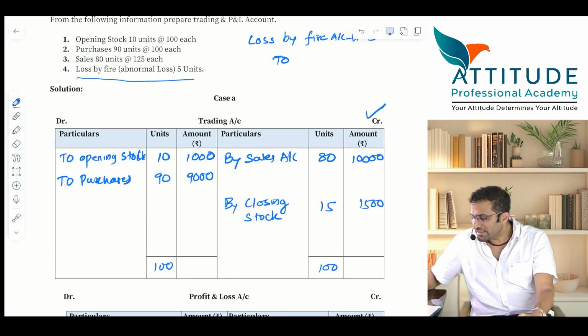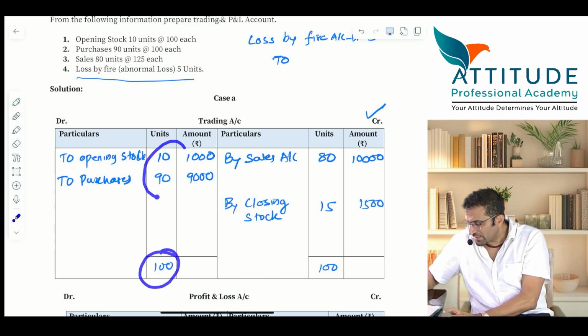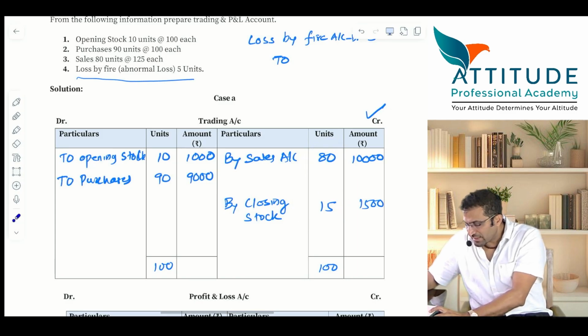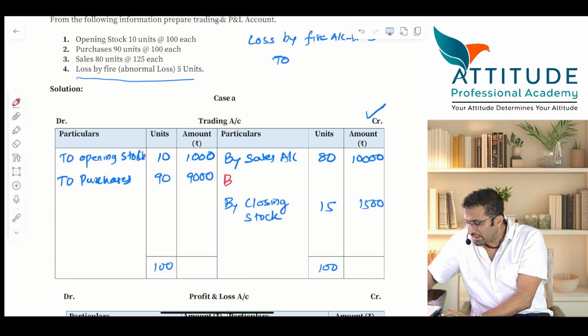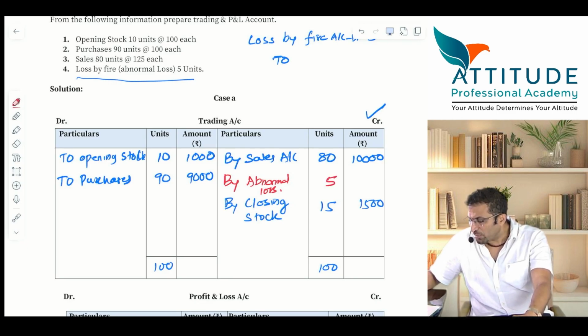Now tell me, the units should tally. If it is 100 here, and 100 here, here also it should be 100. But here it is 95 on the credit side. So 5 should come here. What should come here? By loss by fire, or I can put it as abnormal loss. I can use the word loss by fire or abnormal loss. It will do. Abnormal loss is nothing but loss by fire. Understood? And abnormal loss is also valued at cost.